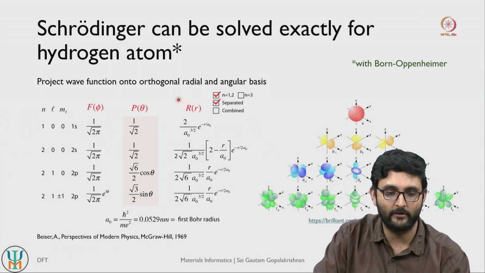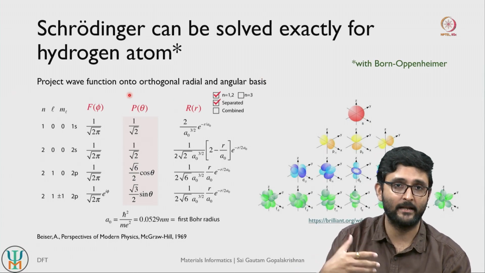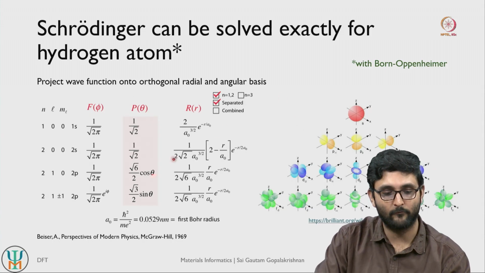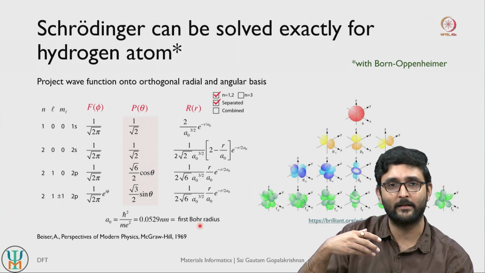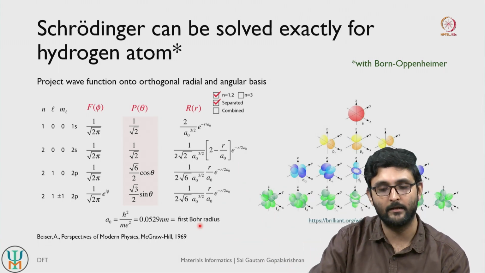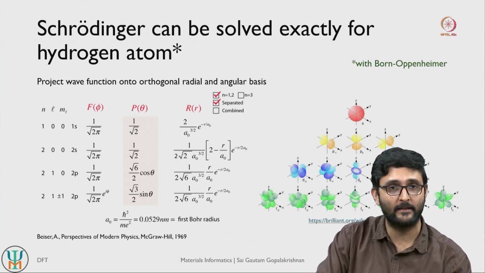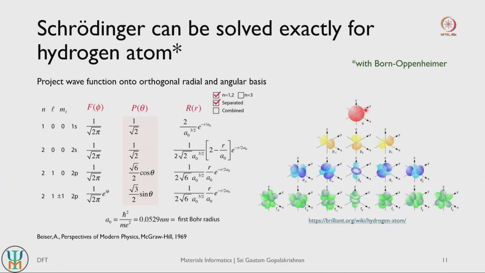So we decompose our wave function into radial as well as angular bases, and you can actually end up solving it, and you basically get representations of different orbitals, right, and we can also visualize these orbitals. So the first, simplest orbital that the electrons can occupy is the s orbital, right, and the principal quantum number associated with that s orbital is 1s. So in a simple hydrogen atom, the 1s orbital is partially occupied, so there is one electron sitting in that 1s orbital. We can also think about other orbitals.